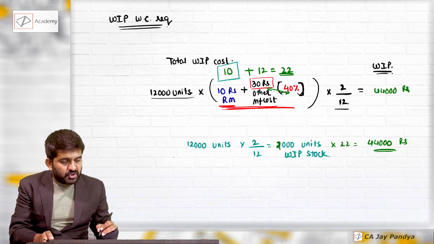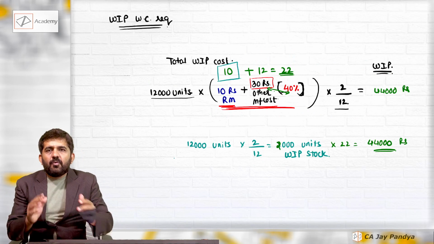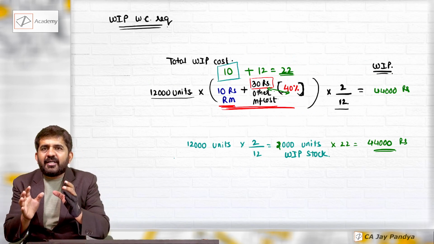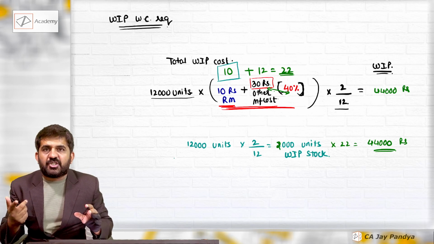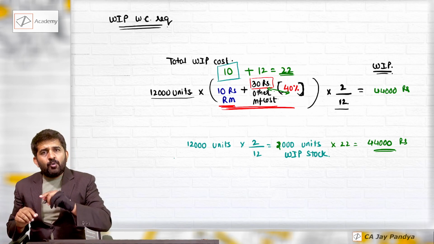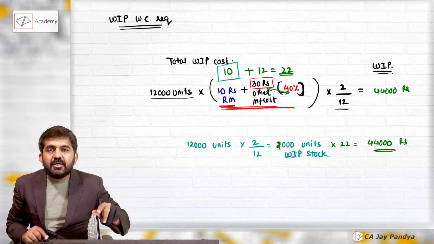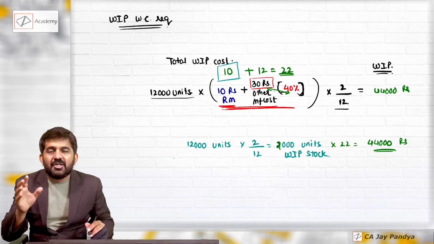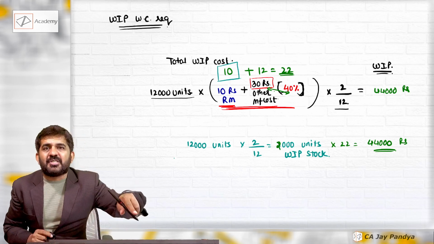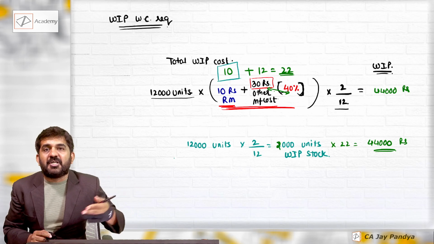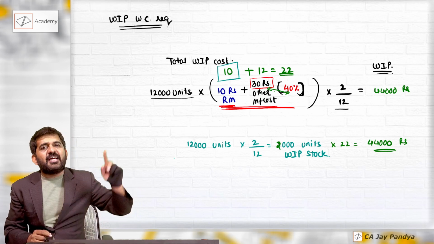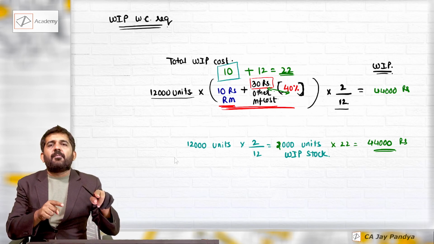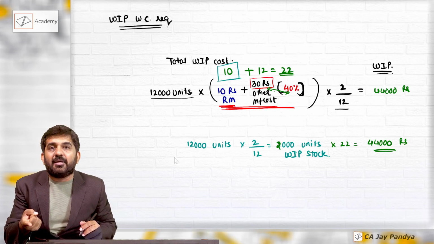The answer is no. Try to concentrate. When we purchase raw material, there is a cash outflow. For that cash outflow, we have not yet got cash inflow. Now it will become WIP. Still, we have not recovered that raw material cost. Raw material is still in process. There is no cash inflow from raw material. So when will there be cash inflow? When we realize from debtors. So the money of raw material is still invested in WIP also.